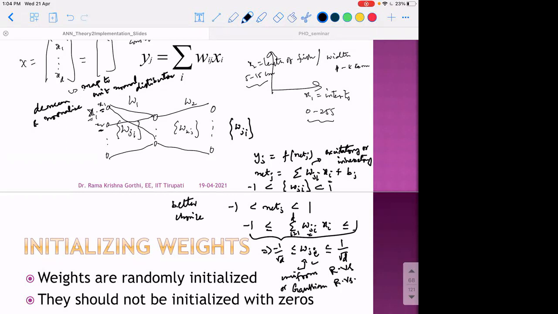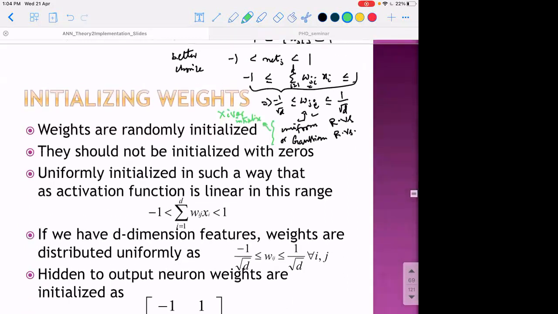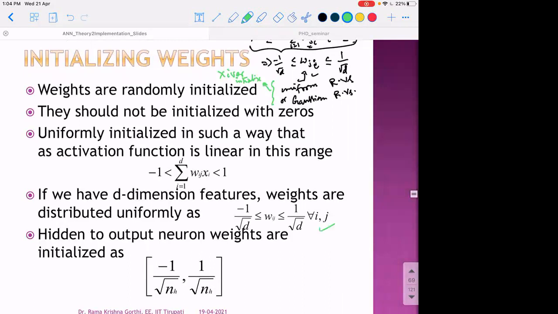Okay, so this is referred to as Xavier initialization. There are several methods that are usually suggested for initializing neural networks, and this is one of the very widely used ways of initializing the weight elements. As you can see here, this is the range in which we initialize each weight element. In the hidden neurons, the range we suggest for initialization is -1 by root nh to 1 by root nh, because we need net k to be in the range -1 to 1.